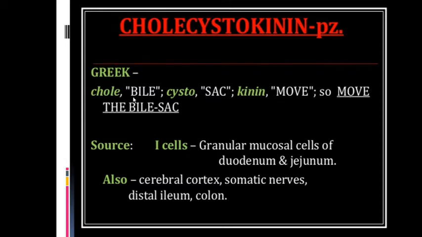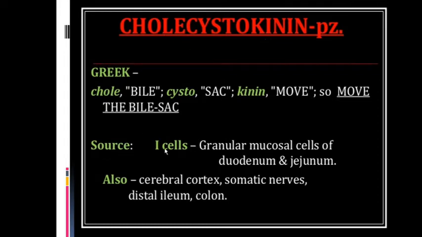So the meaning of cholecystokinin is move the bile sac. What is that bile sac? It is the gallbladder, where the liver synthesizes bile, and the gallbladder is the storage and concentration of the bile. So movement of the bile sac is the meaning of cholecystokinin.